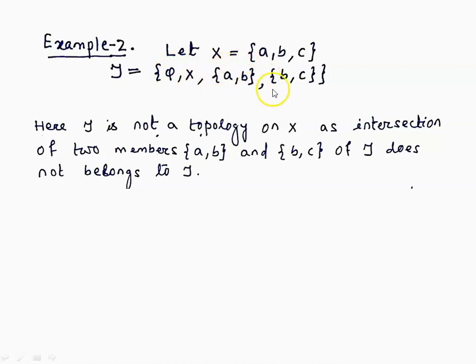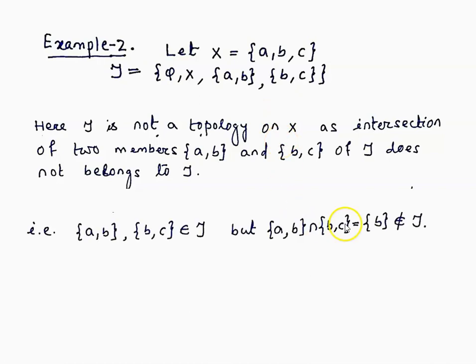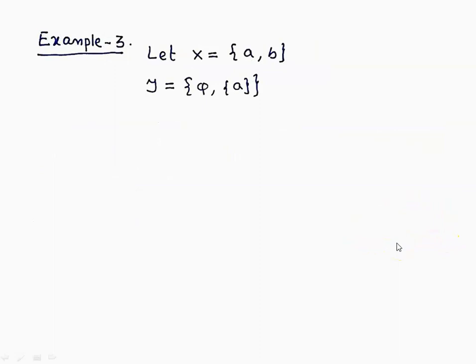If we take AB and BC and take their intersection, the intersection is B, a singleton set containing B, which is not a member of tau. So tau is not a topology. The intersection of two members AB and BC is the singleton set B, which is not in tau. So this is not a topology.